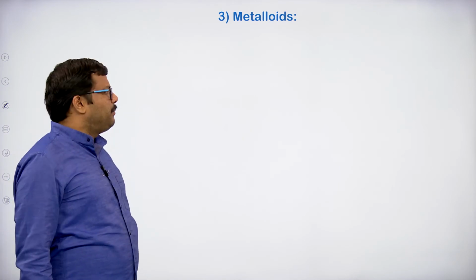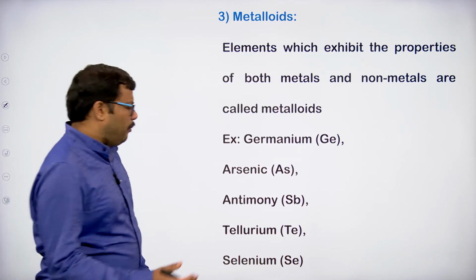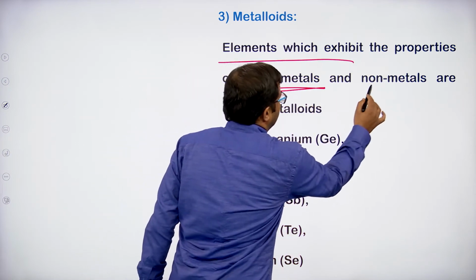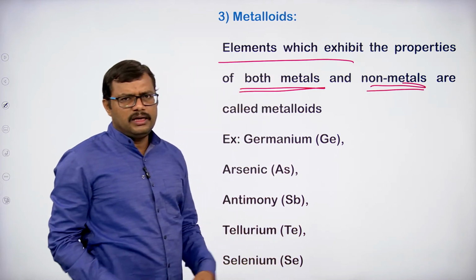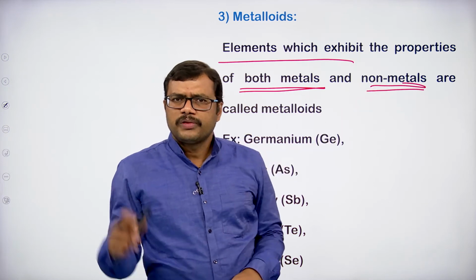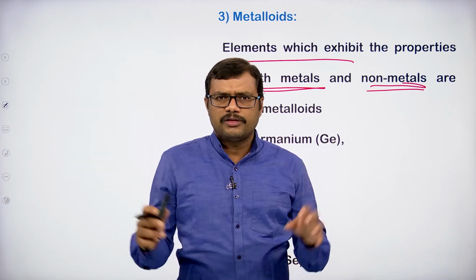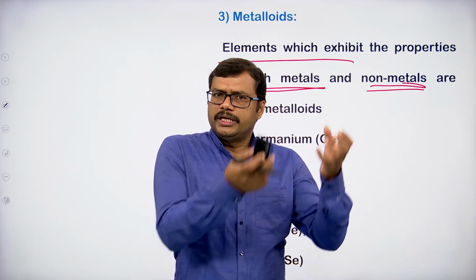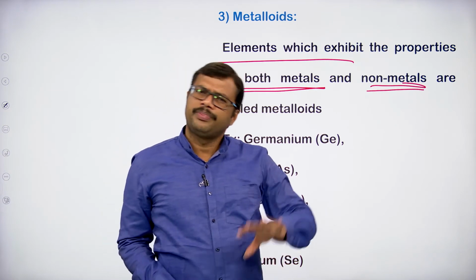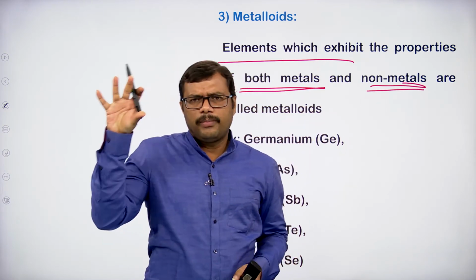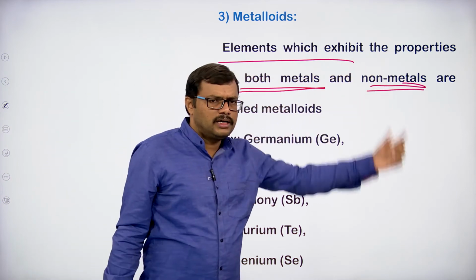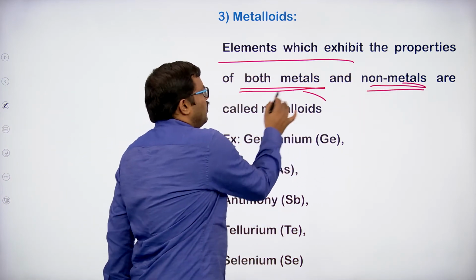Let us look at the metalloids. What are metalloids? These are the elements which exhibit the properties of both metals as well as non-metals. They exhibit some properties of metals and some properties of non-metals. In other words, these elements exhibit metal properties as well as non-metal properties. Not all properties, but some properties of metal and some properties of non-metal. They are termed as metalloids.